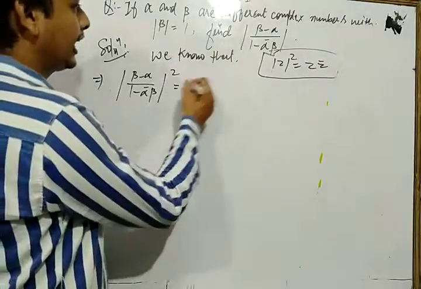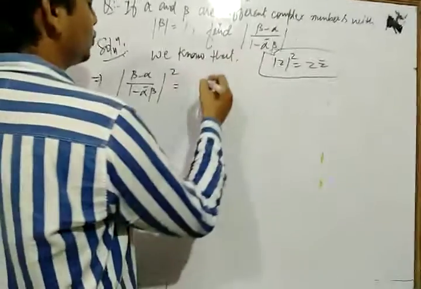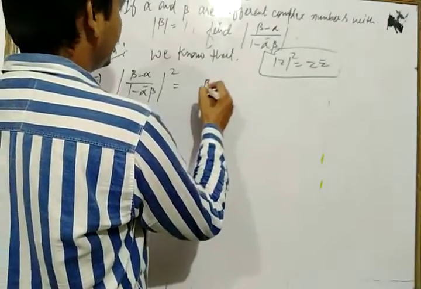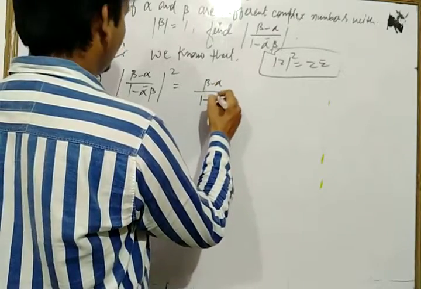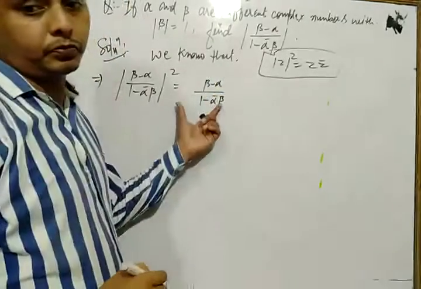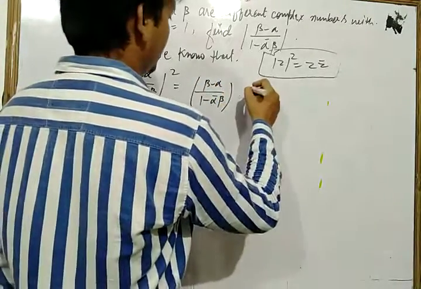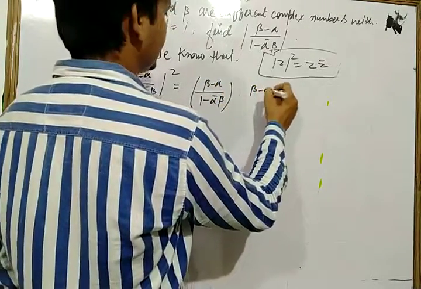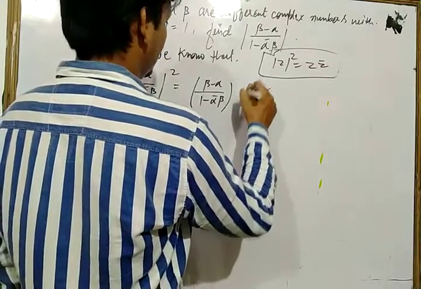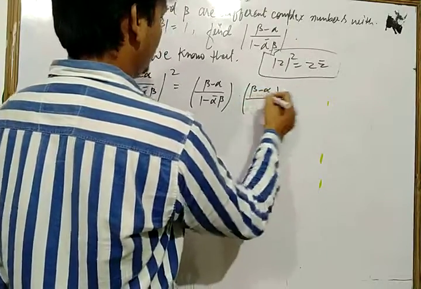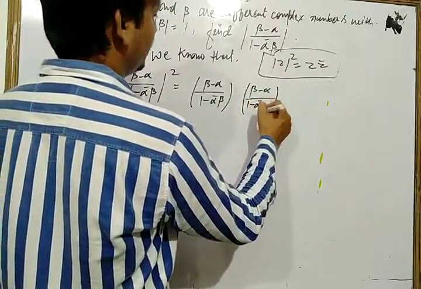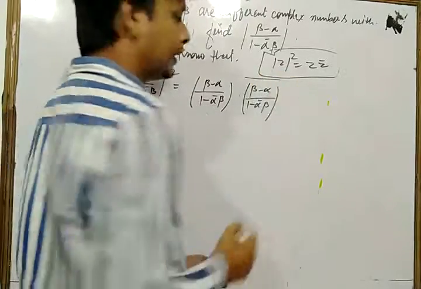So we write it in this way as z into z bar: (beta minus alpha) upon (1 minus alpha bar into beta), into the bar of (beta minus alpha) upon (1 minus alpha bar into beta), whole bar.